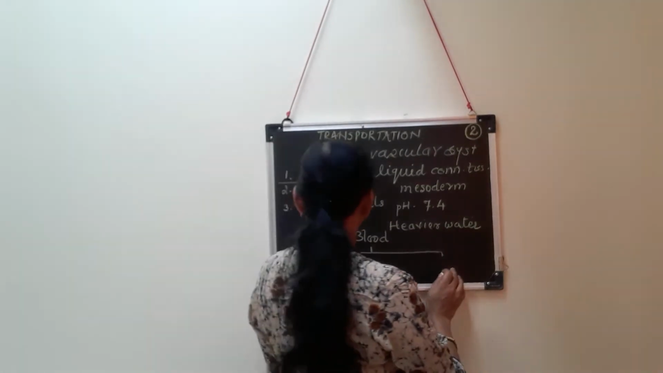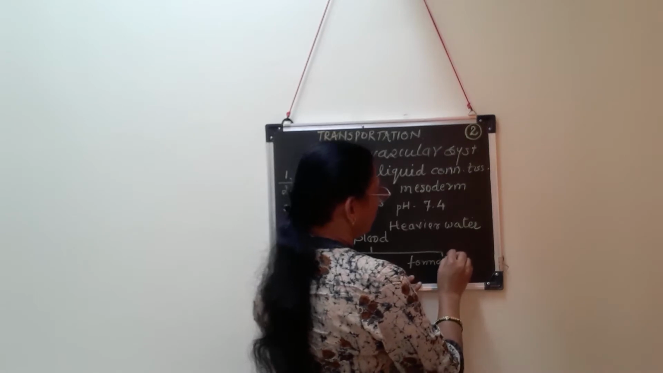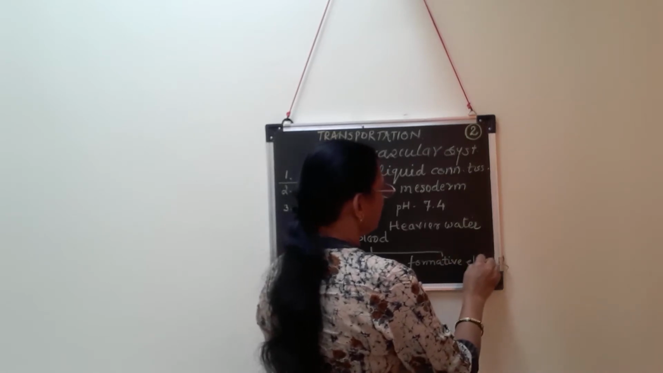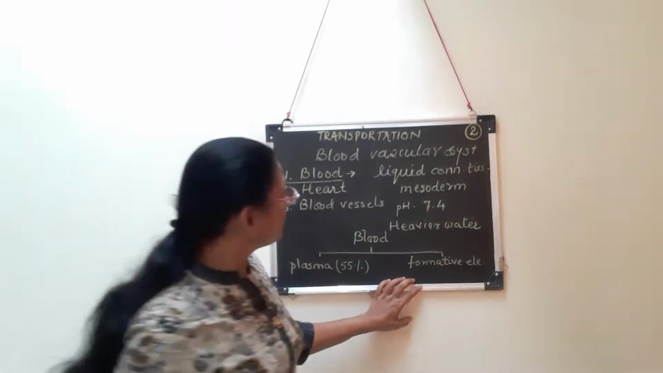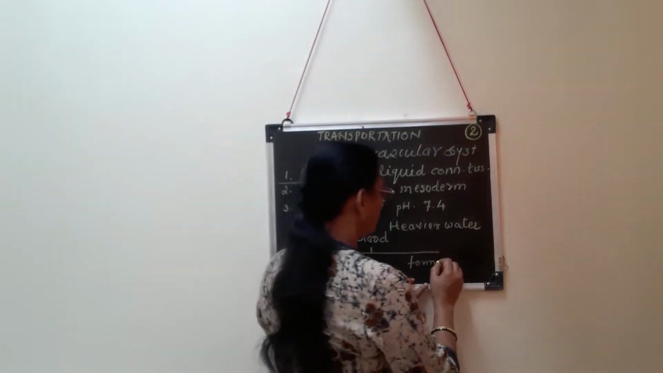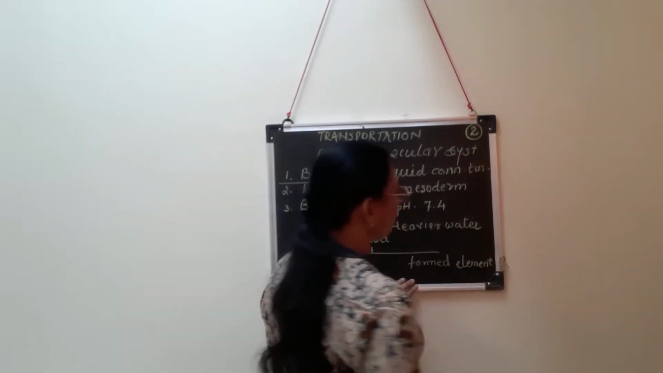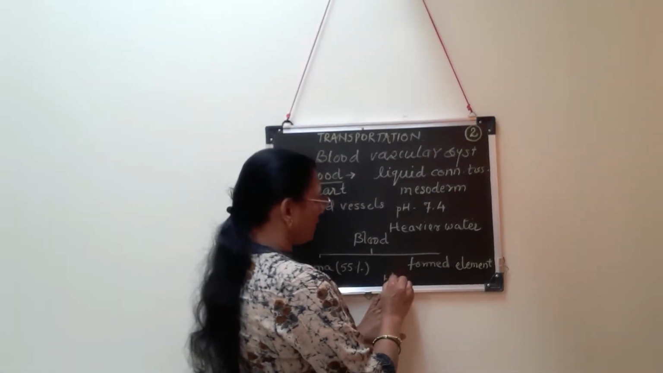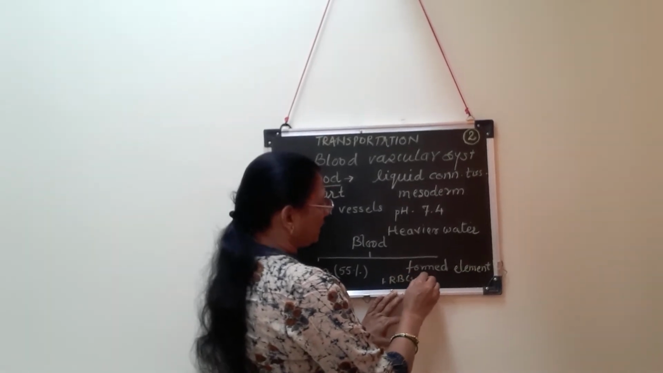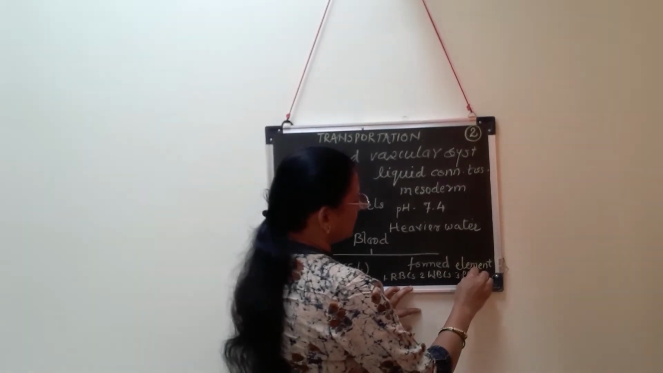The second part of the blood is called formative elements. These include the blood cells. Instead of saying formative elements, we will say formed elements. So the second part is formed elements. Why is it a formed element? Because they are formed inside the body. These formed elements are of three types: RBCs, second WBCs, and third platelets.